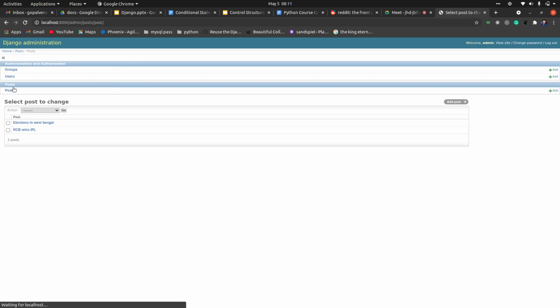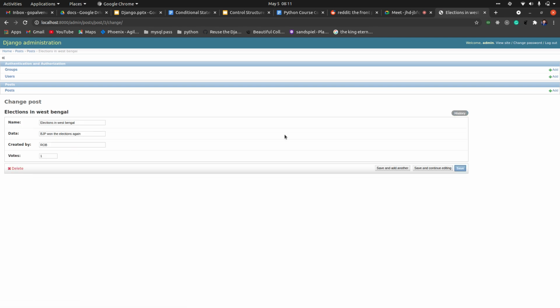When you open that, you can see there are only two records. From here you can also add extra posts, you can open any post, you can save it, change anything, and you can also delete that post. Whatever operations you can perform in the shell, you can also perform from here. But these things are permission based. Since we are logged in with admin, we have all the permissions.